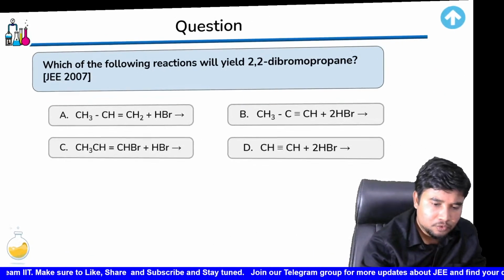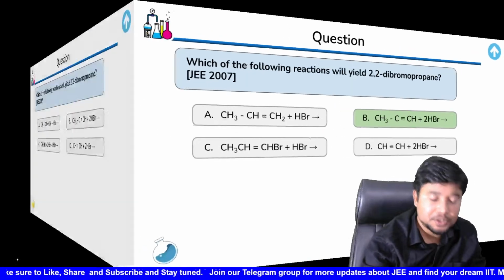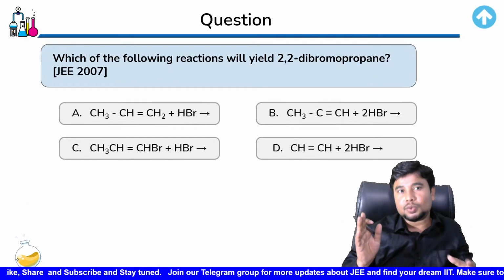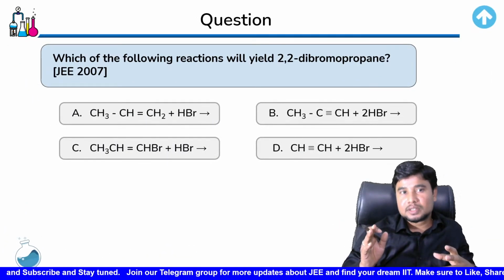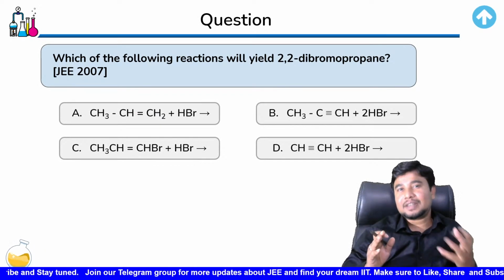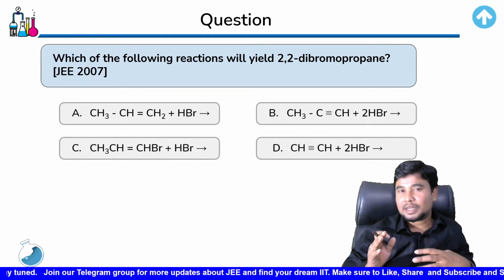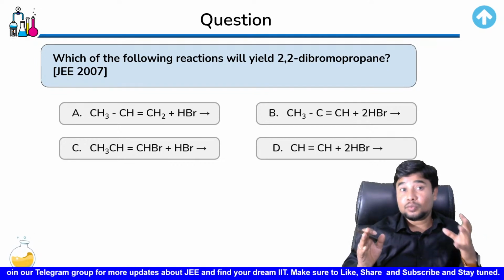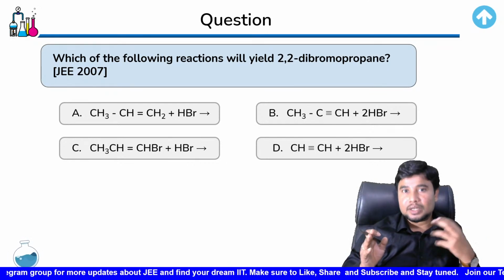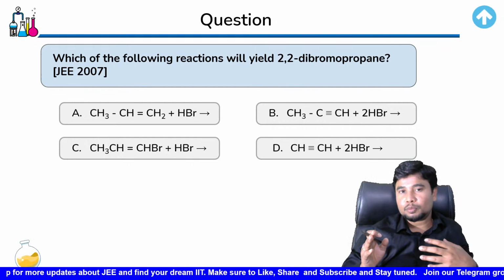Then we'll move further and solve more questions here. One question is for you to try. It was asked in 2007. Give this a try. I have attached an answer to this. Don't check out the answer, just check out the question. Which of the following reactions will yield 2,2-dibromopropane?